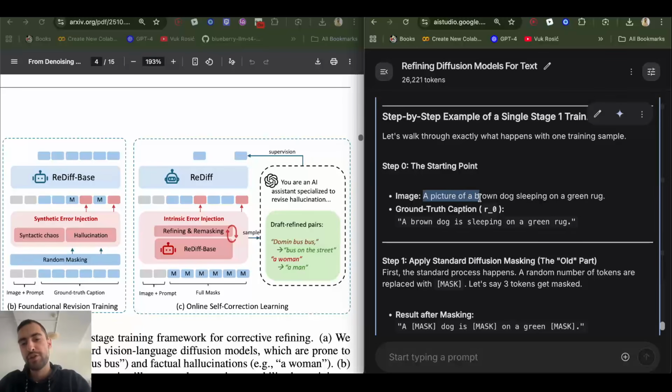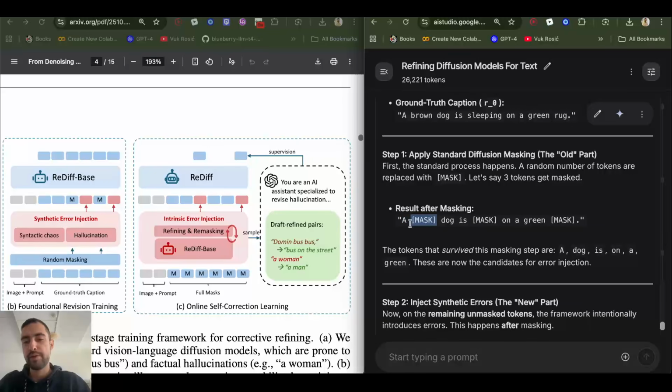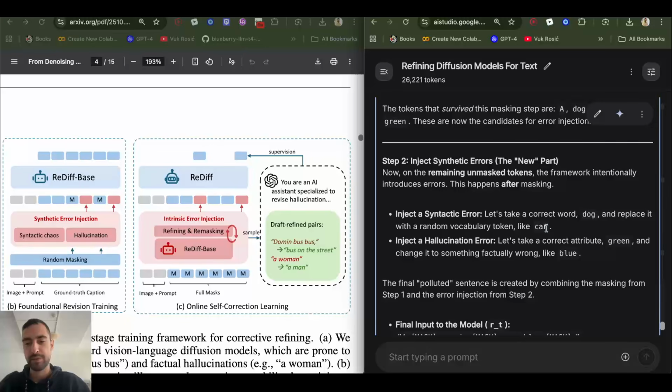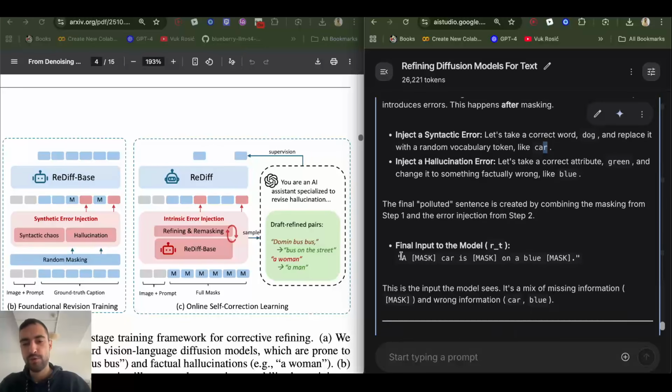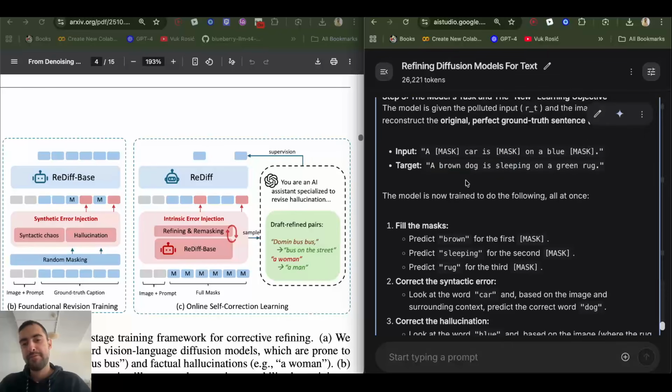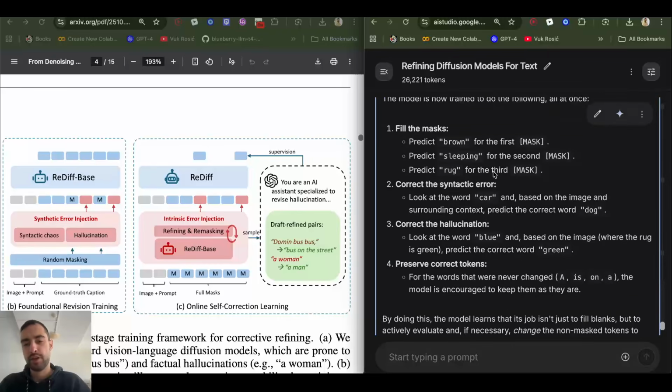It says a picture of a brown dog sleeping on a green rug, and the ground truth caption is a brown dog is sleeping on a green rug. After masking, a few of the words will be replaced with the mask token. And in step 2, they will replace the remaining unmasked tokens with some random tokens, like dog replaced with car. So the new sentence could be: a mask, car is mask on a blue mask. The model's goal is now to predict the ground truth sentence by predicting mask and fixing the wrong tokens.